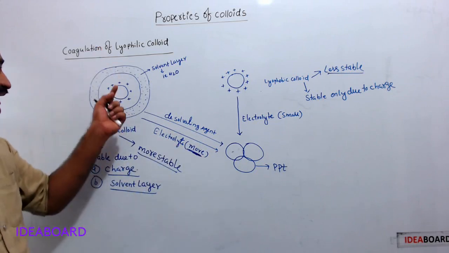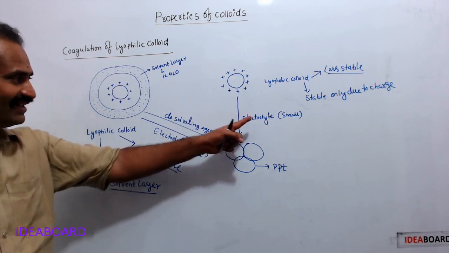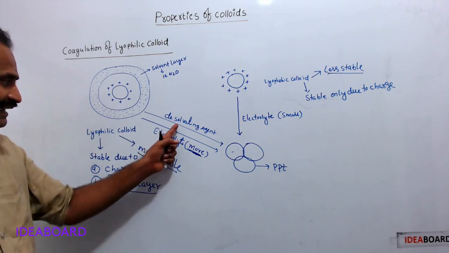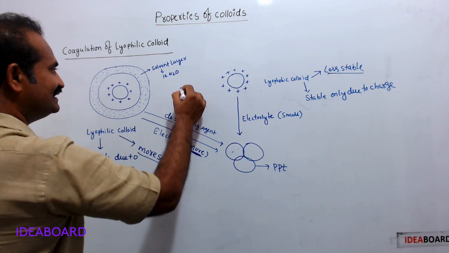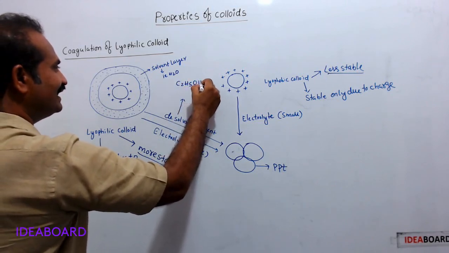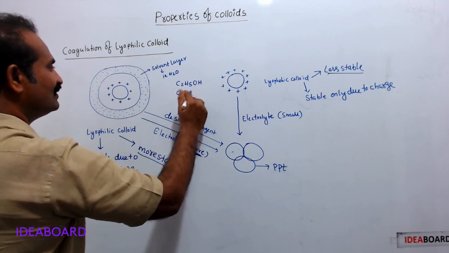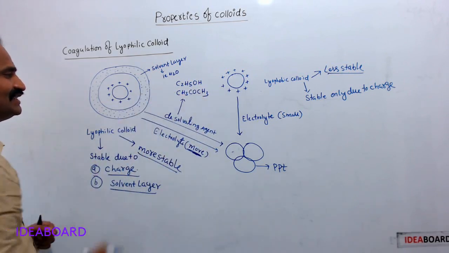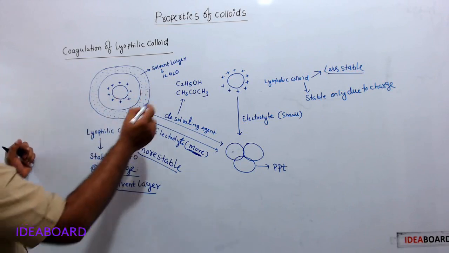Okay, so how to coagulate lyophilic colloid? By adding electrolyte, just like in the case of lyophobic colloid. Now one more thing: desolvating agents, like ethyl alcohol and acetone. These solvents are added to lyophilic colloids.